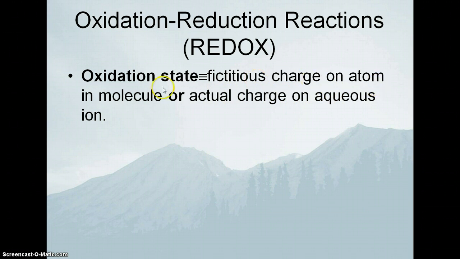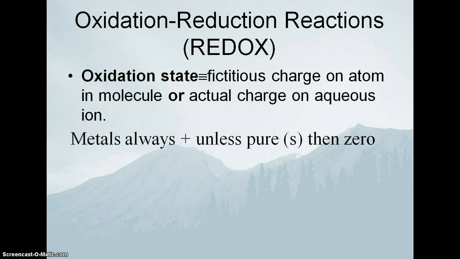The fictitious charge on the atom in a molecule, you can think about that like when we were thinking about molecules and their charges when we were making neutral species like aluminum oxide, Al2O3. We said that the aluminum was a +3 and the oxygen was a -2. Those are the oxidation states. You know them. You have faith that you'll remember what they are.